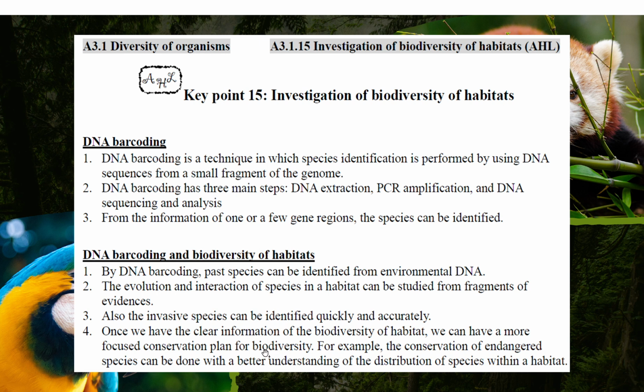Although maybe we can't see the species so frequently, we can get the species living in that habitat from these fragments of DNA through the DNA barcoding technique: extraction, amplification, and sequencing. So we can study the habitat, okay. This is an application of DNA. Okay? DNA is a microscopic thing. By this microscopic technique, we can study the macroscopic thing. And this is the magic of science.